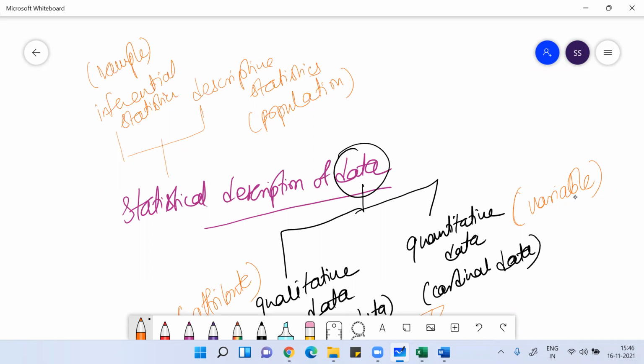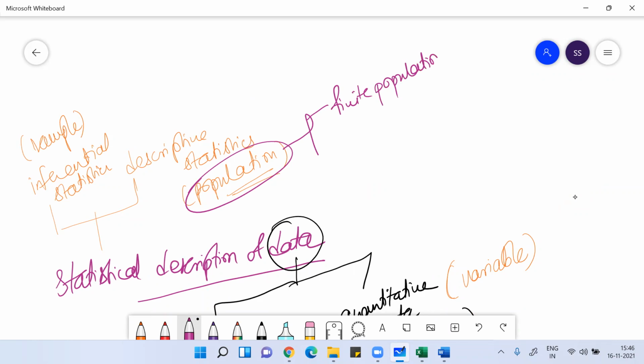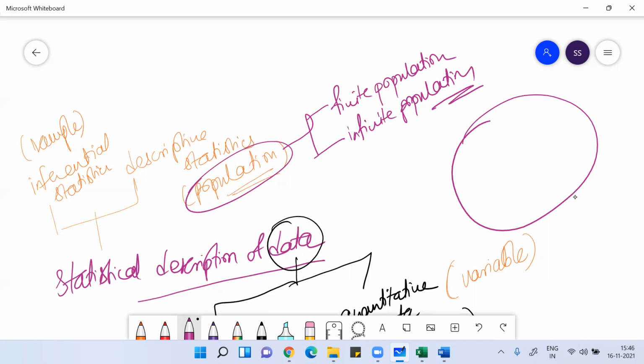which you need to be good with, and you'll study about them a lot. When we say population, population can be of two types. It can be a finite population or it can be an infinite population. Read about them. What is infinite population? What is finite population? Population is altogether the sum total of all the elements on which you want to do research.